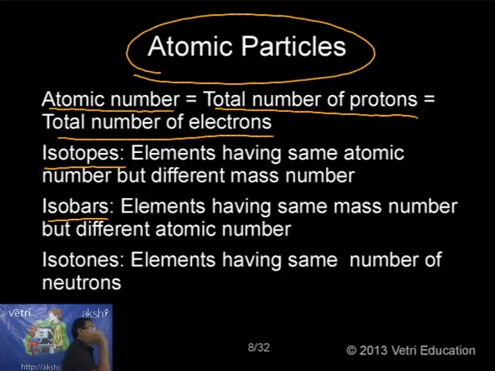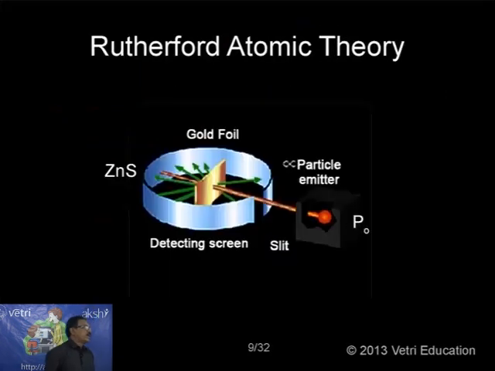Okay, let me come to the next theory. Rutherford atomic theory is supposed to be a systematic theory based on experimental evidence. This is the first theory proposed based on experimental results. This is the most important information. According to Rutherford, he conducted an experiment called the alpha scattering experiment.